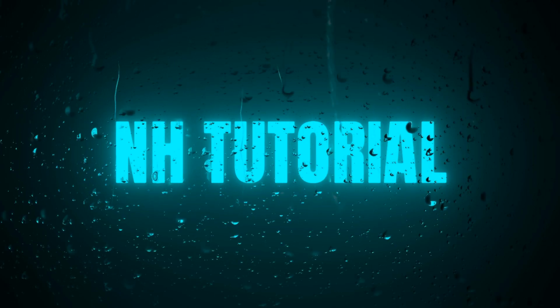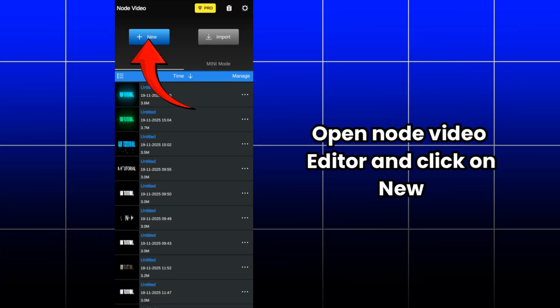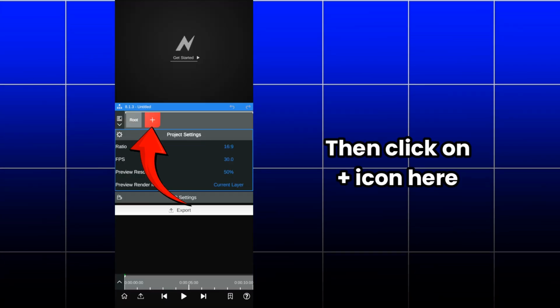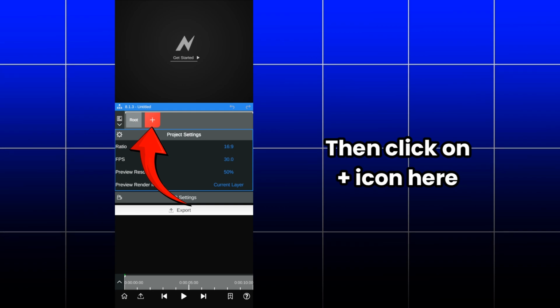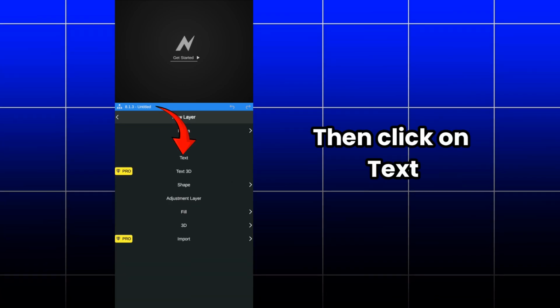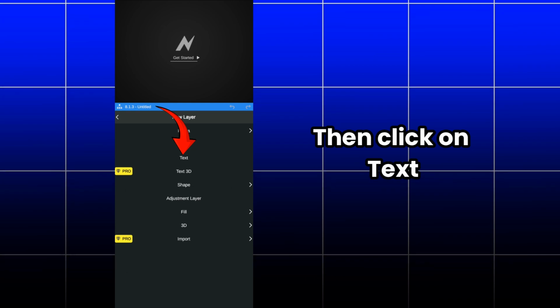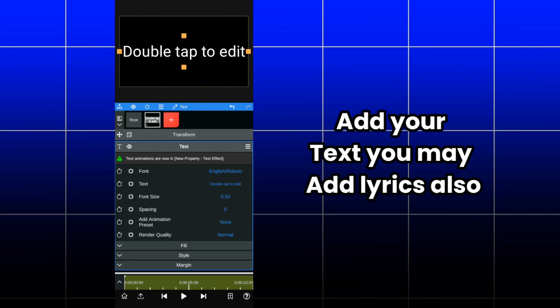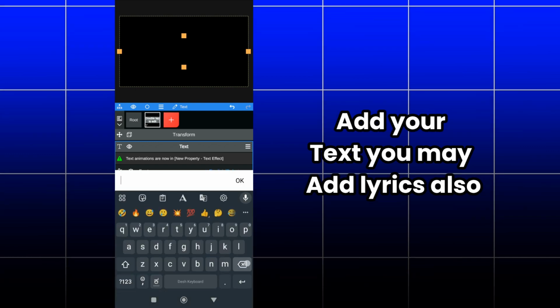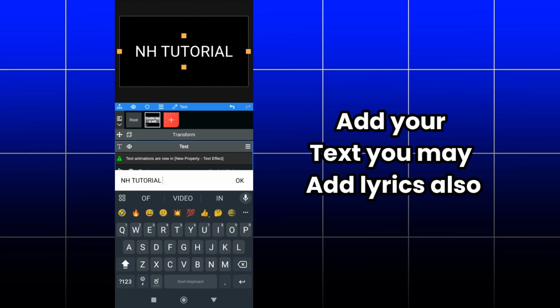In this video we can see how to edit text like this in Node Video Editor. For that, open Node Video Editor and click on new. After that you need to click on plus icon here and then click on text and add your text. You can try with lyrics also because it looks beautiful to see with rain effect.